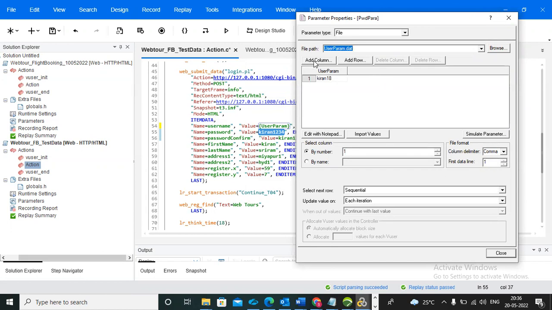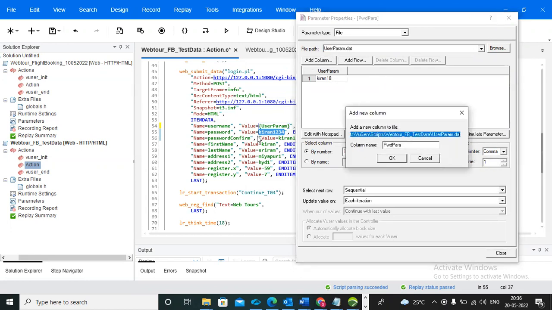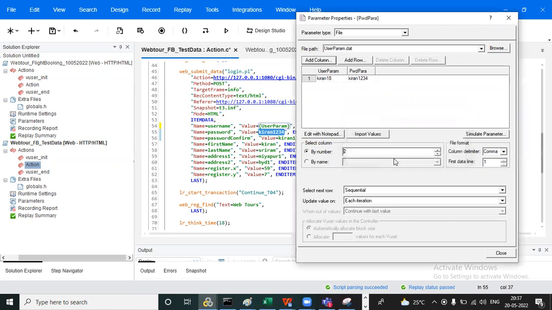Add column will be there. You can click on add column. See which column we are adding? Password param. Password. So click on this. See, it came as Kiran 1 2 3 4. And after that, by name you need to select password. And after that, here we need to select the dependent value.